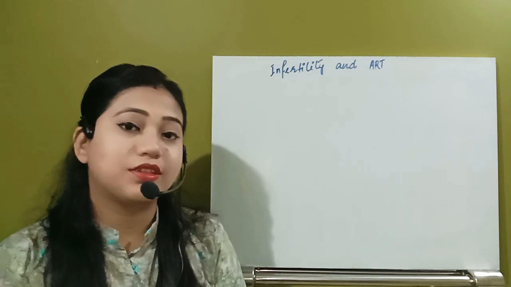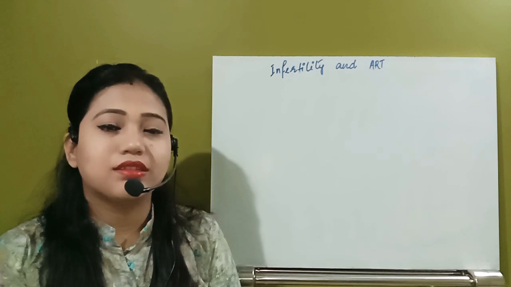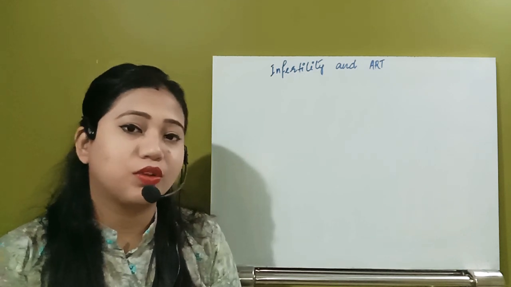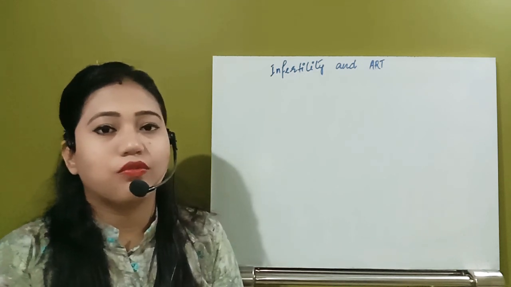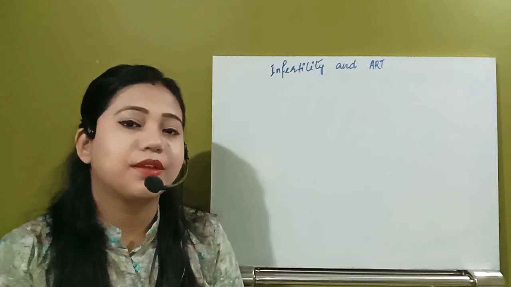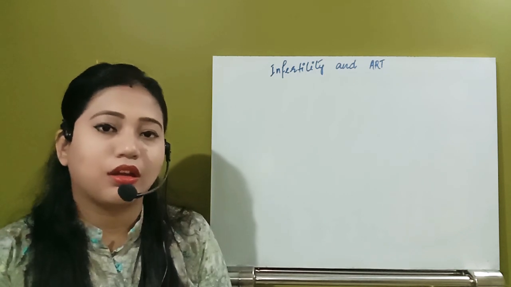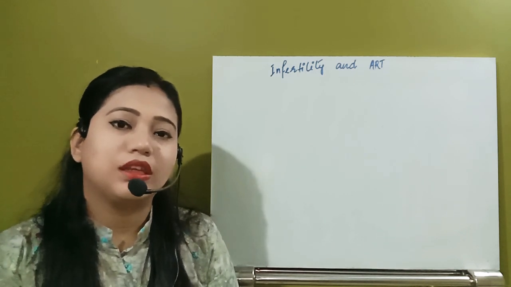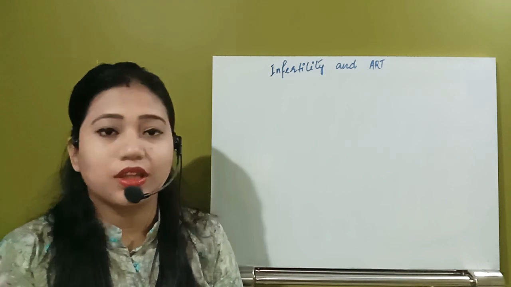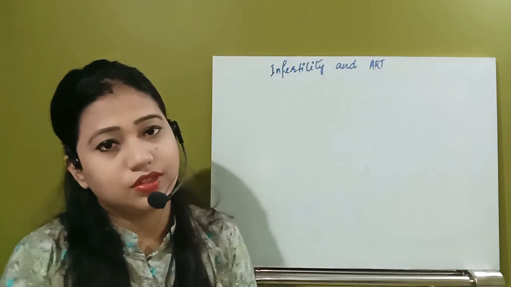So first of all, let us see what is infertility. Infertility means inability or failure to conceive even after 1 to 2 years of unprotected sex. That means if the male and the female have some problems and are not able to conceive a baby, that condition is known as infertility.